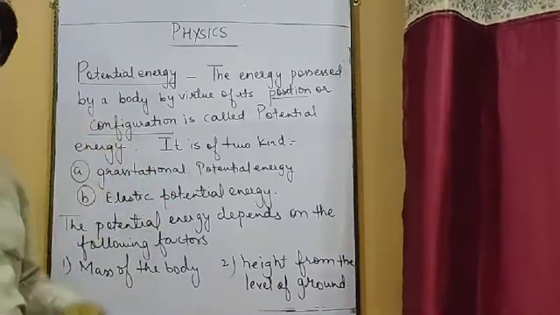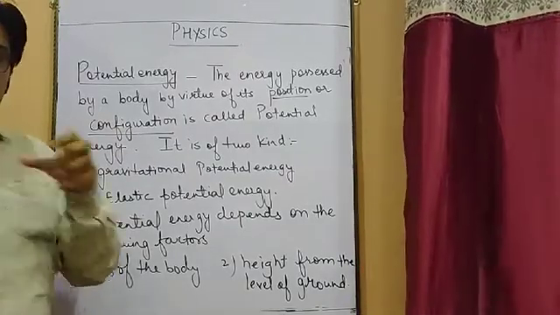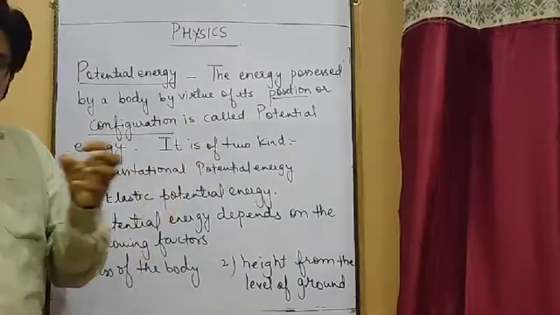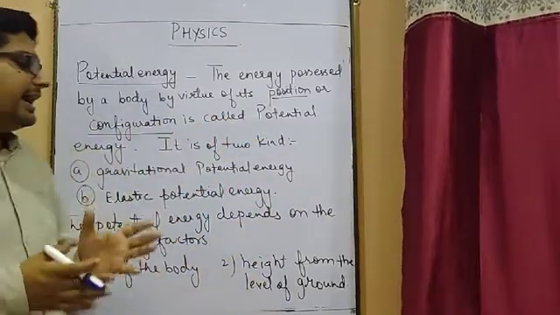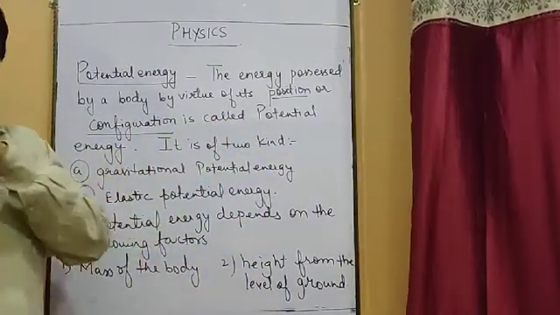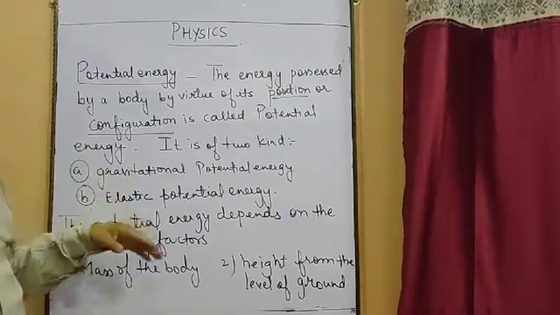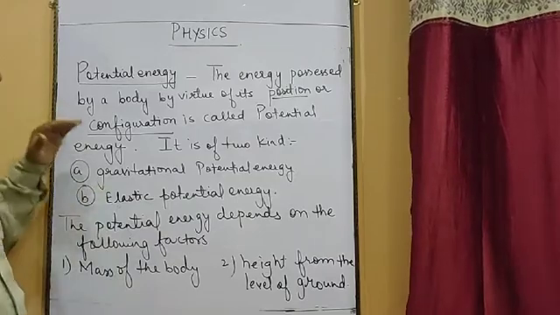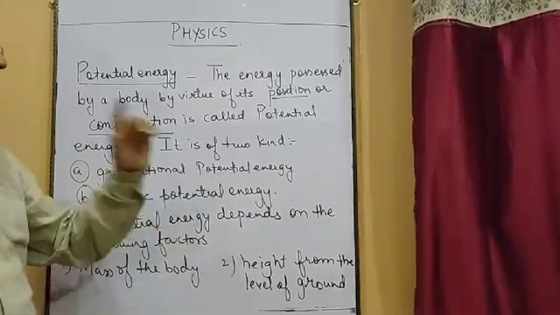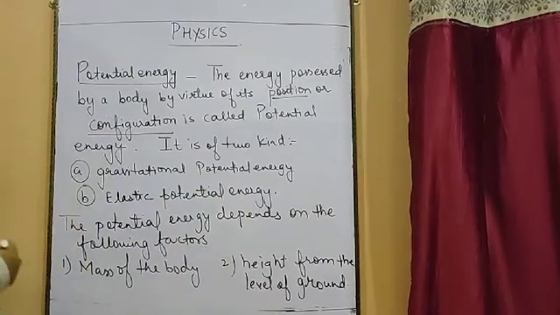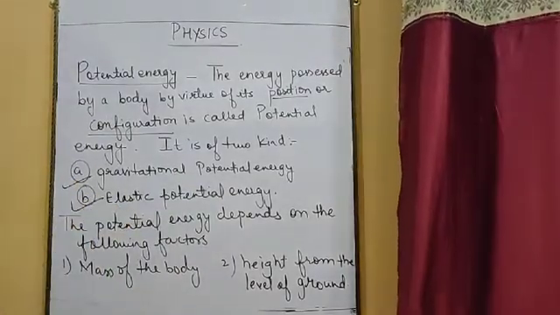The second kind of potential energy is elastic potential energy. That is because of configuration. If an elastic or a spring is stretched, its shape has actually changed. Whenever you release them, they try to retain their shape, and while retaining their shape, they will have some kind of energy present inside them that is known as potential energy. Which kind of potential energy? It is elastic potential energy. So basically two types of potential energy are there: gravitational potential energy and elastic potential energy.